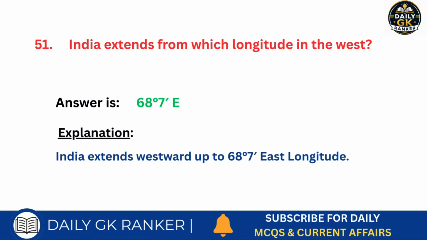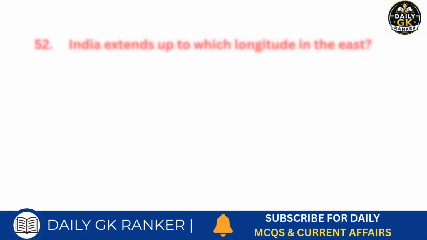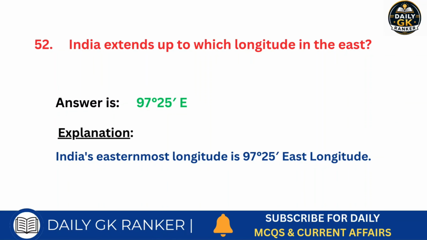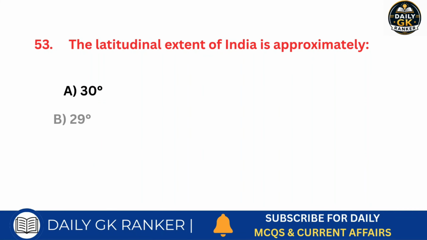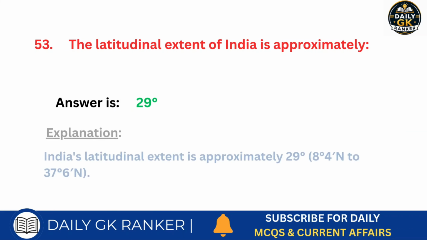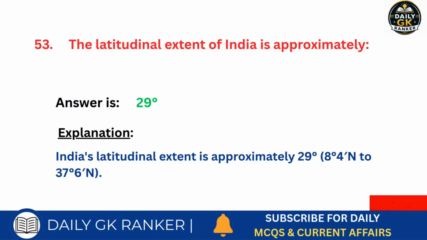Answer is 68 degrees 7 minutes east. India extends up to which longitude in the east? Answer is 97 degrees 25 minutes east. The latitudinal extent of India is approximately. Answer is 29 degrees.